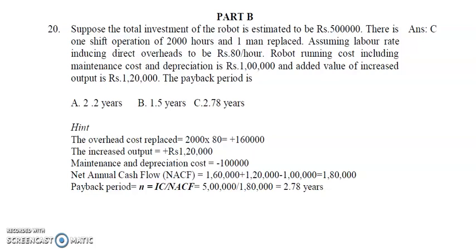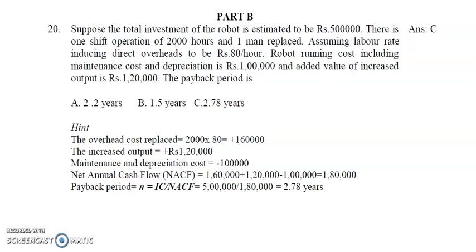First, one man is replaced. The shift operation is 2000 hours and the labor rate is 80 per hour. So the overhead cost replaced is equal to 2000 into 80, that is 1,60,000 rupees.